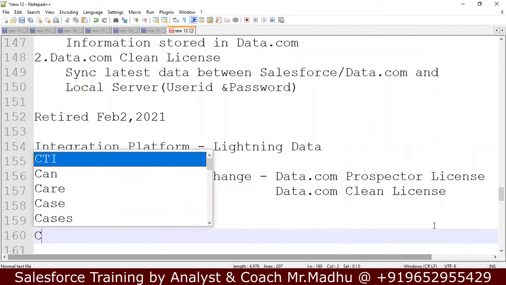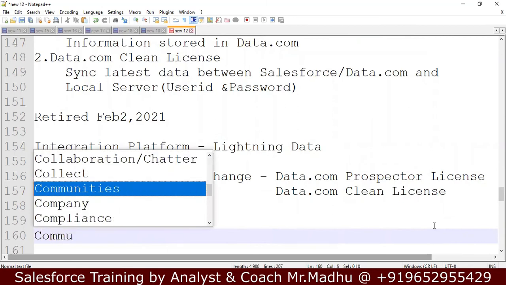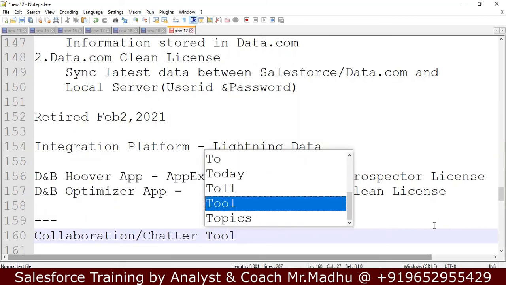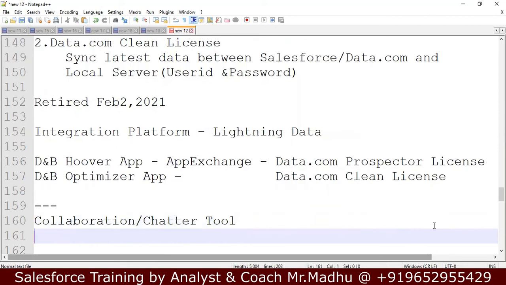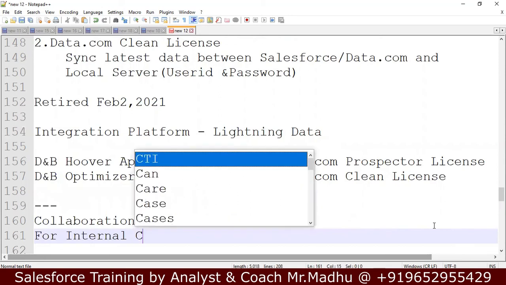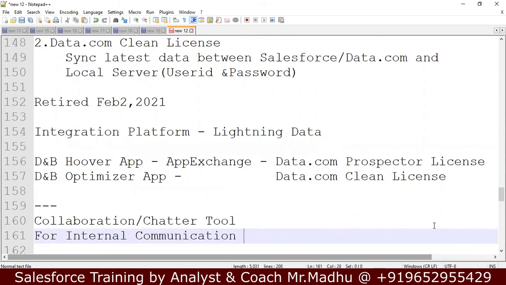And the last thing is communication tools, that is called collaboration or chatter tool. For every organization, for internal communication, they use tools.